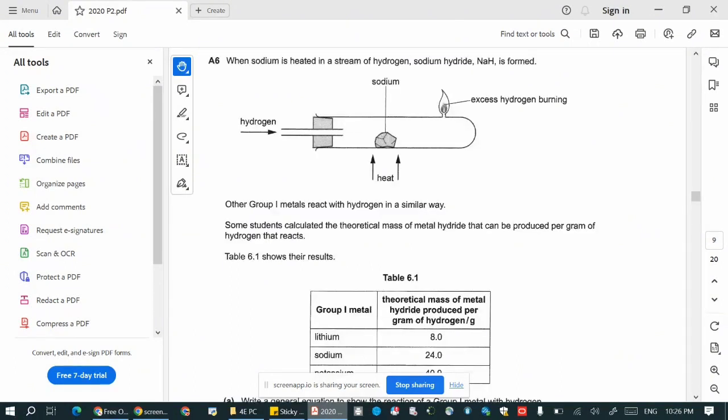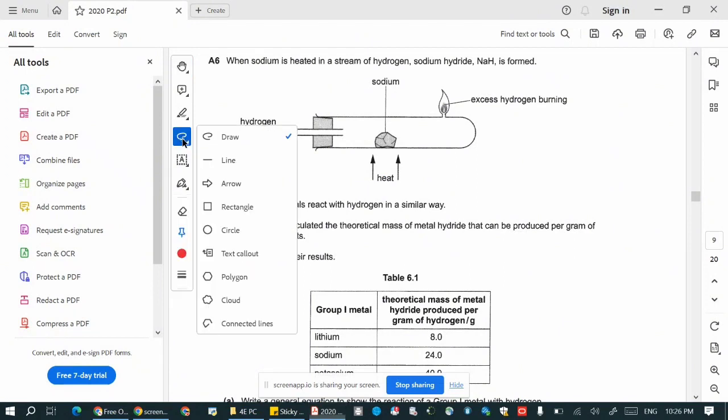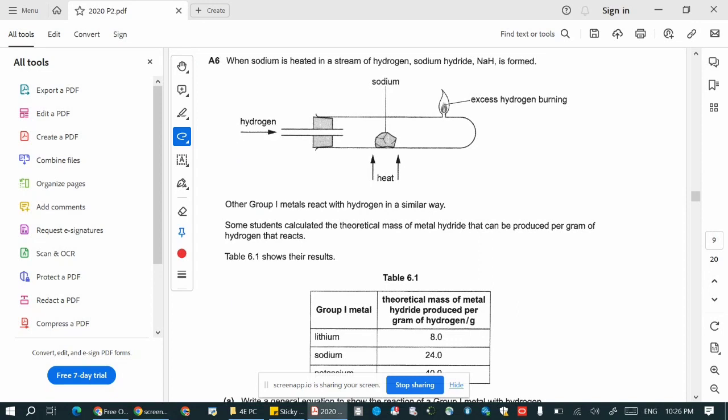A6. When sodium is heated in a stream of hydrogen, sodium hydride, NaH, is formed. Other group 1 metals react with hydrogen in a similar way.